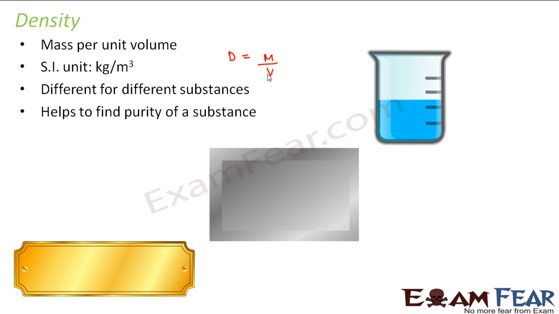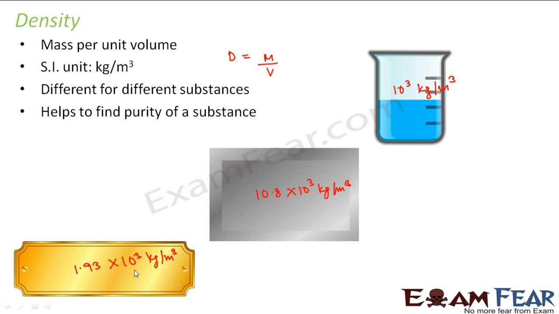For example, here we have taken the example of water, silver and gold. When I talk of water, the density of water is 10 to the power 3 kg per meter cube. For silver, the density is 10.8 into 10 to the power 3 kg per meter cube. For gold, the density is 19.3 into 10 to the power 3 kg per meter cube.